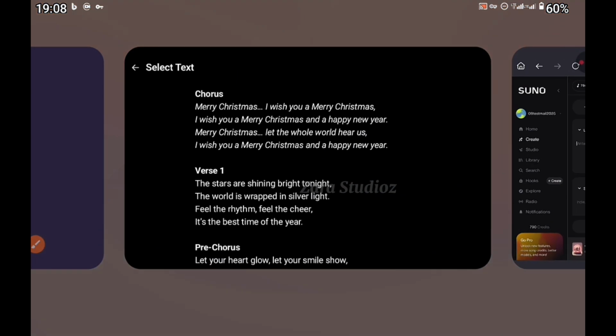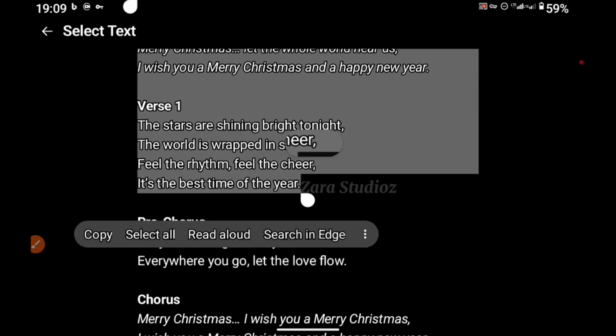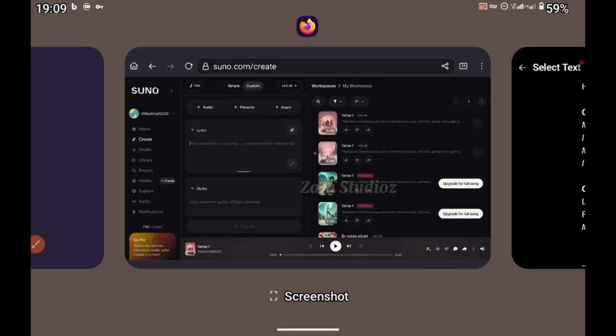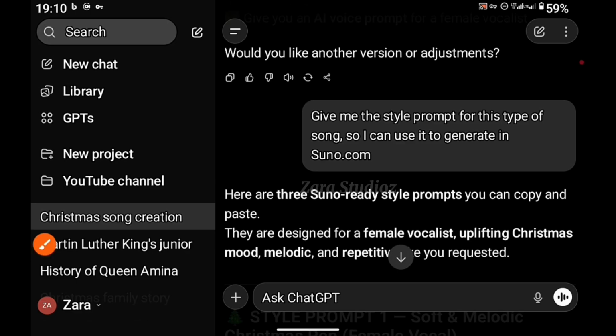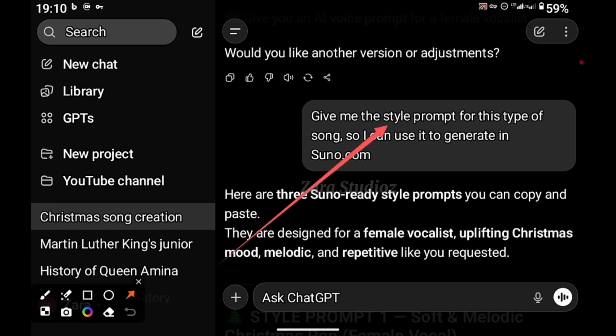Let's go back to ChatGPT to copy our lyrics. Then you bring it back to Suno.com and paste it right here. Now we need the style of song. So we'll go back to ChatGPT and type in this prompt. Give me the style prompt for this type of song so I can use it to generate in Suno.com.